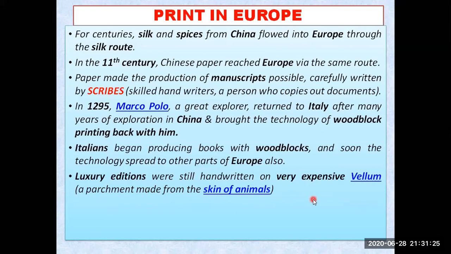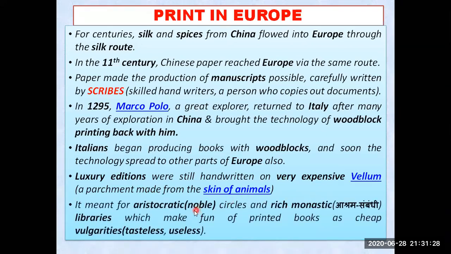So luxury editions were only for the rich people or the aristocratic, meaning the noble people, and rich monastic people, those in Buddhist monasteries. They made luxury editions, which made fun of printed books. Aristocratic means noble people, and even rich monastic people, who were just making fun of printed books as cheap vulgarities.